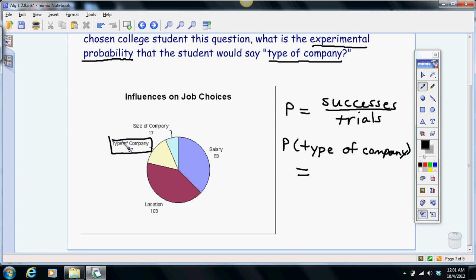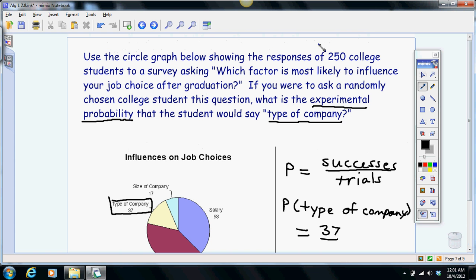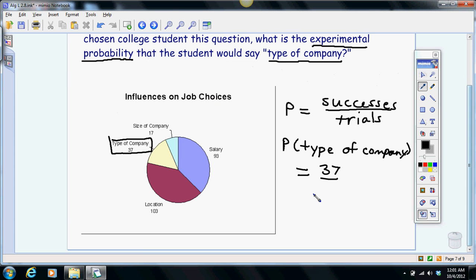And the number of people who chose the type of company is 37. Our trials, well, how many people were surveyed? If you go back to the information up here, it says they talked to 250 college students. So our number of trials would be 250.